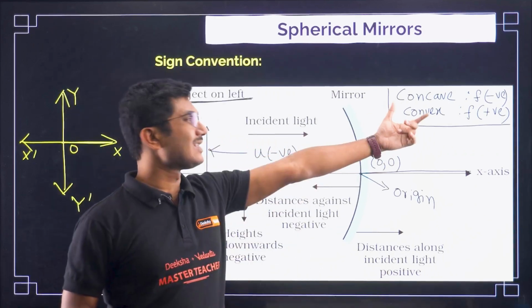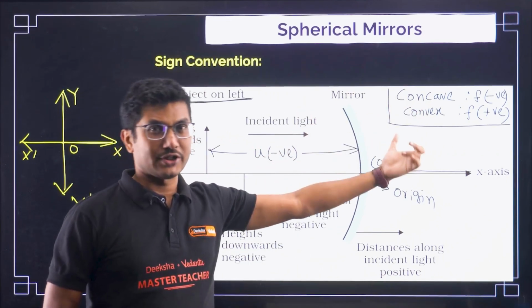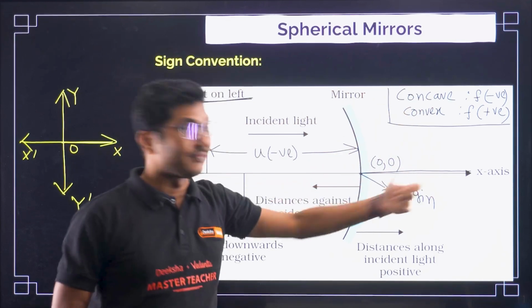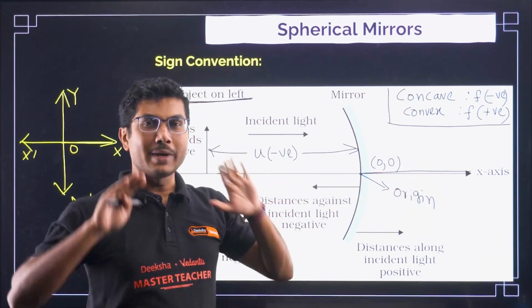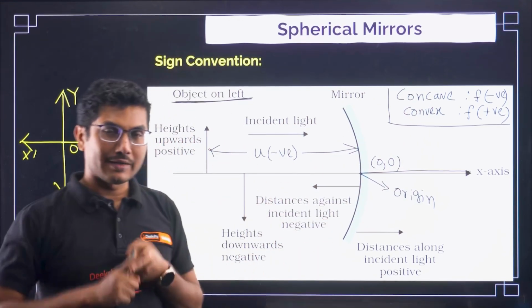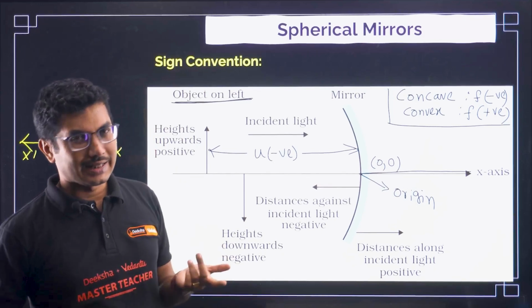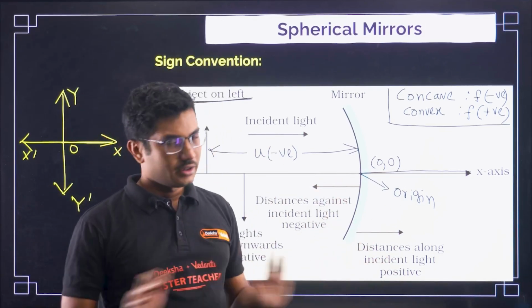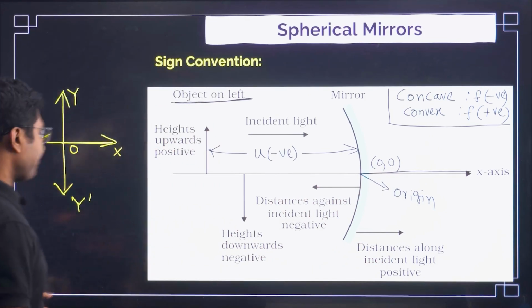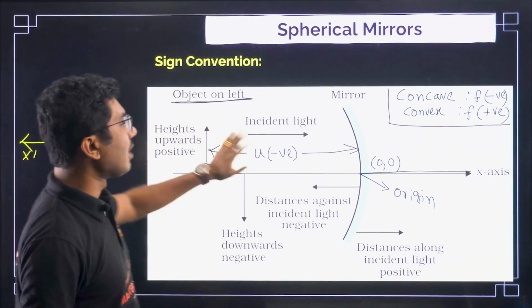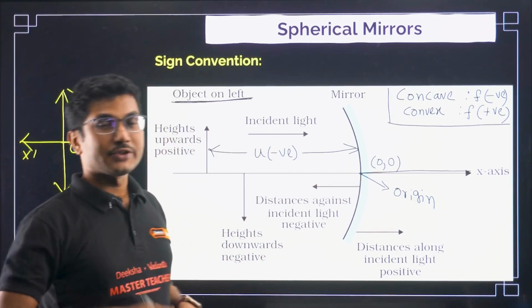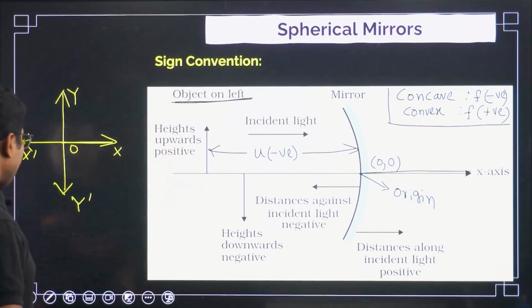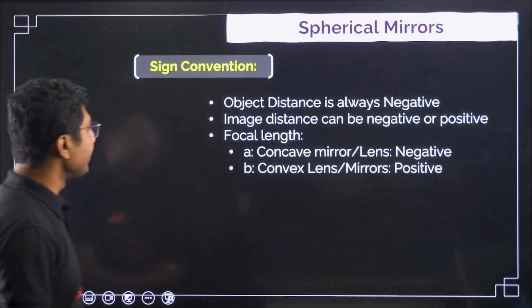So if you remember this very basic foundation, that for concave the focal length will be negative, no matter mirror or lens. For concave lens, concave mirror, focal length is negative. For convex mirror, convex lens, focal length is positive. Simple. Okay, clear? If you have any doubt in sign convention, please mention that in the comments below. I will try to explain that in our next video.